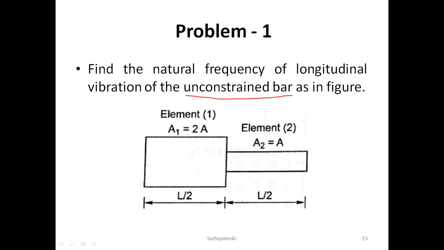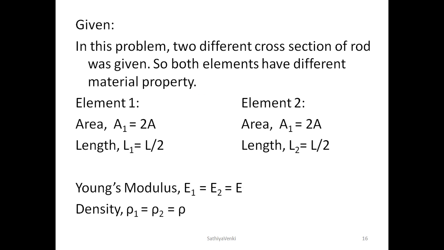K is equal to AE by L into [1 -1; -1 1]. Applying this to element 1, K1 is equal to A1 E1 by L1 into [1 -1; -1 1]. Here A1 is the area of element 1, given as 2A, so A1 is replaced by 2A, E1 by E, and L1 by L by 2. By solving, finally K1 is equal to 2AE by L into [2 -2; -2 2].